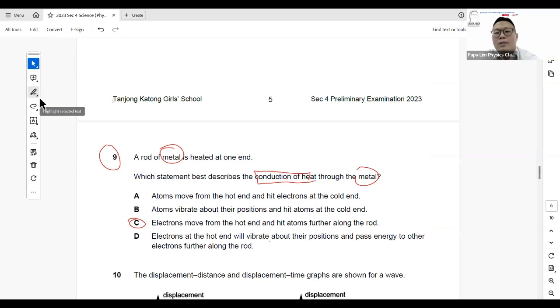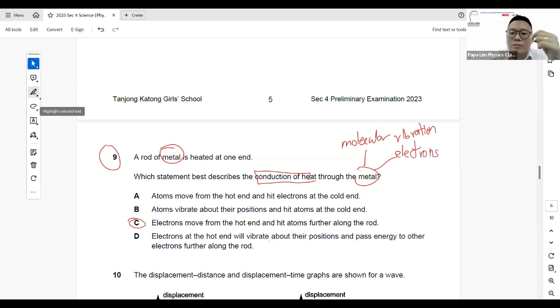Okay, so if you look at metal, the concept they're looking at is molecular vibration. It exists in all metal. Another way that's unique to solid metal is what we know as electron diffusion, whereby the electrons absorb heat and vibrate, and as a result they move faster and collide with other particles, hitting other atoms or other molecules along the way, and this bombardment causes heat to be transferred at a faster rate.